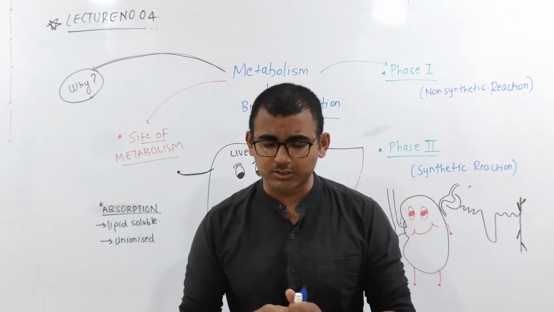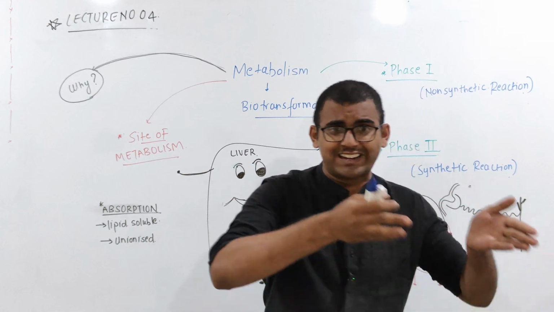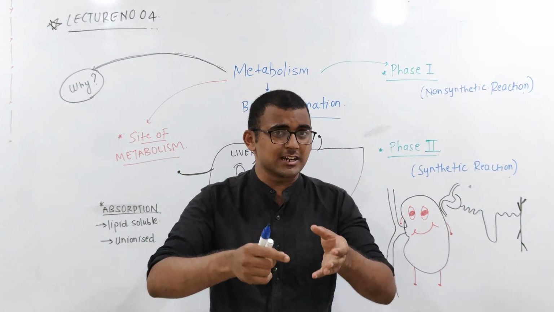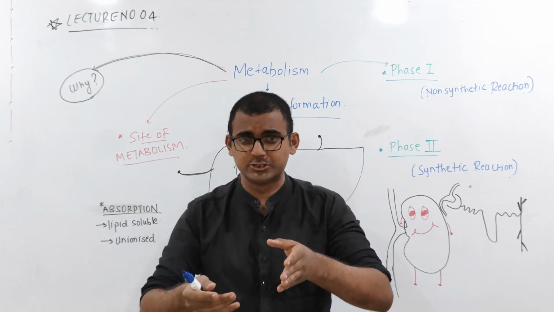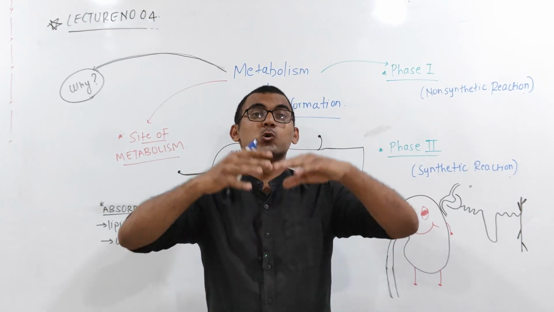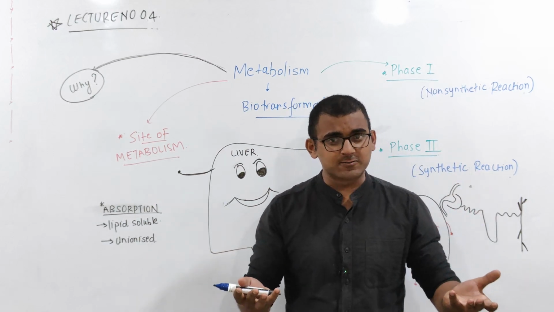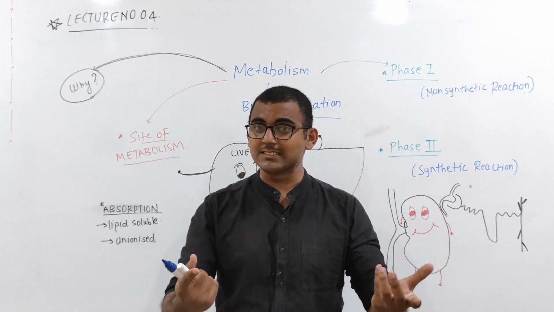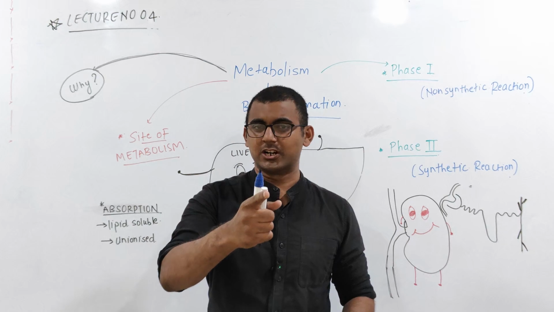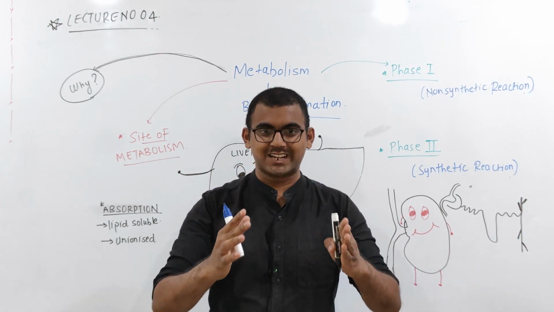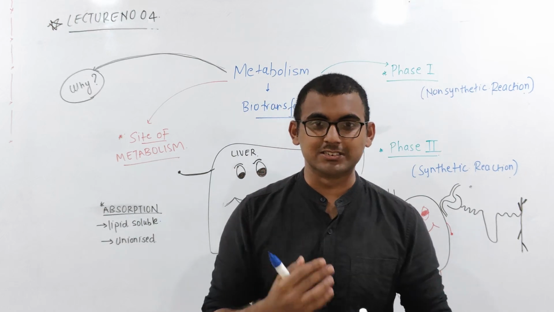See, till now we have understood how the drug is going to enter inside the body. Then we understood that after entering the systemic circulation, this drug is going to go to the different parts of the body. Now, after the therapeutic activity is shown, where does the drug go? That becomes a question. This drug will undergo a process of metabolism. What is metabolism?